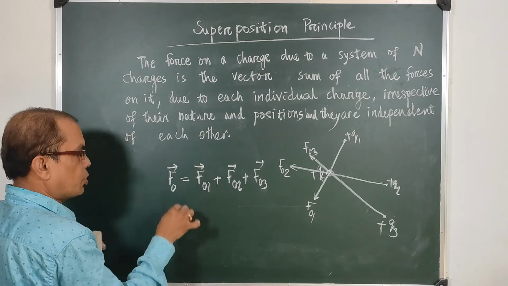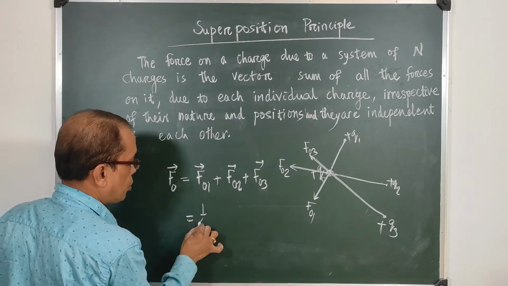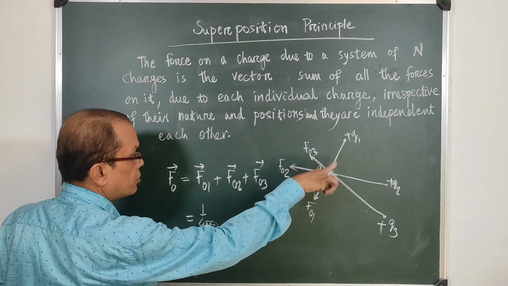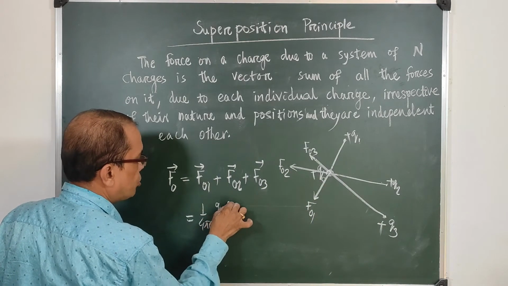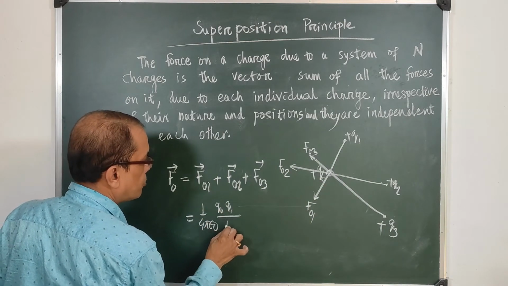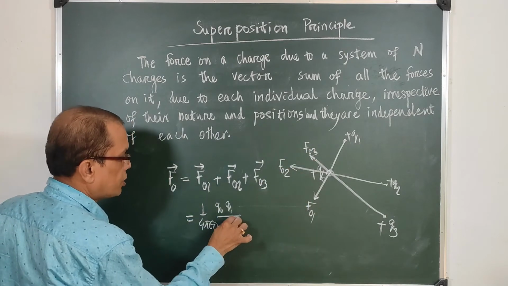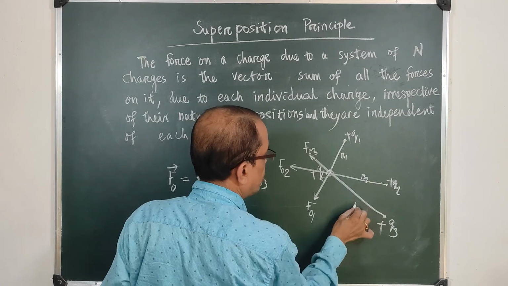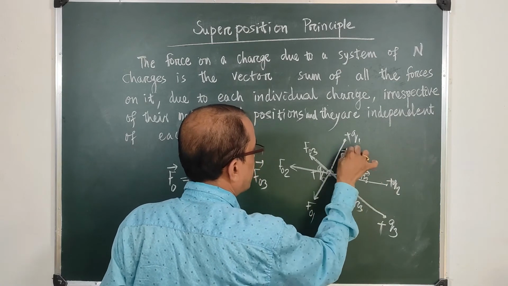Now this one is 1 upon 4 pi epsilon 0 into Q0 Q1 upon R squared. This distance is R1, this is R2, this is R3, and these are vectors.